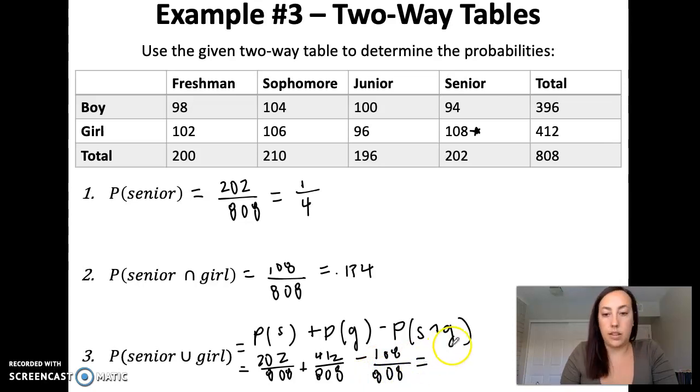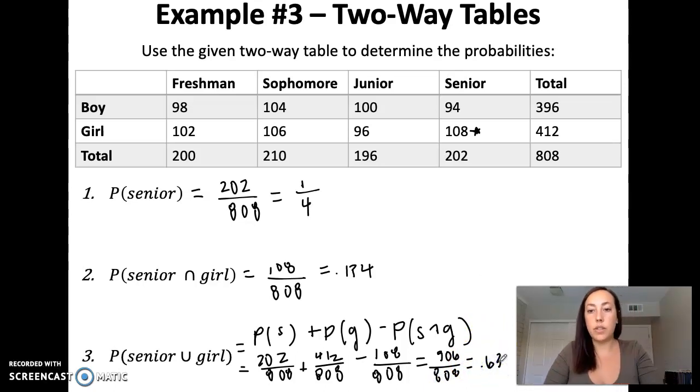So that gives us 506 out of 808. And then if we simplify that, we get approximately 63%. So there's a 63% chance we choose either a senior or a girl.